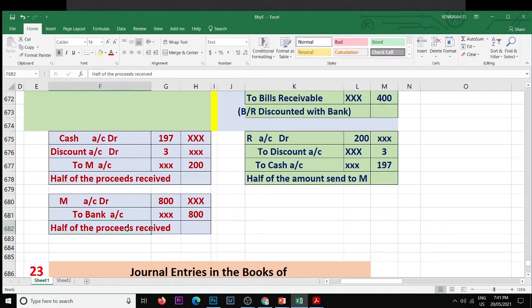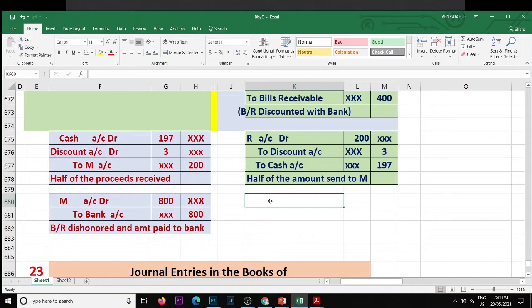So the bill by R is honored, and the amount is paid to the bank on behalf of M. So the 800 bill is dishonored.